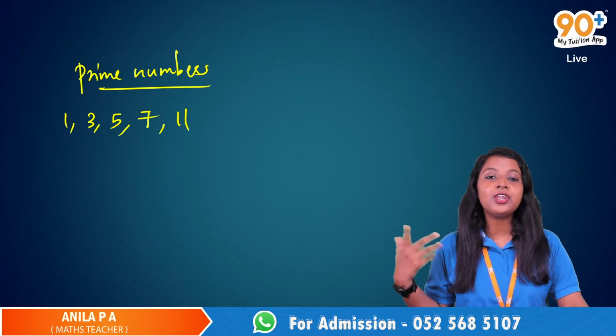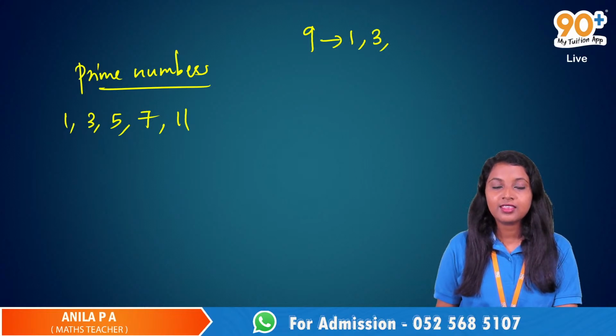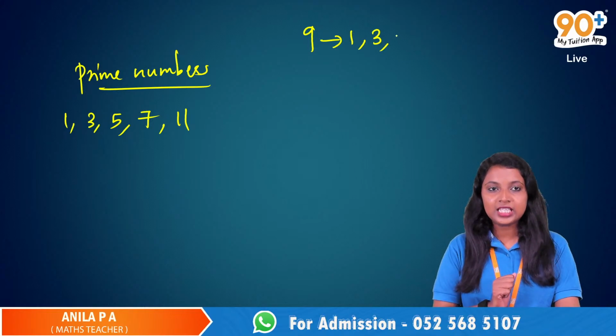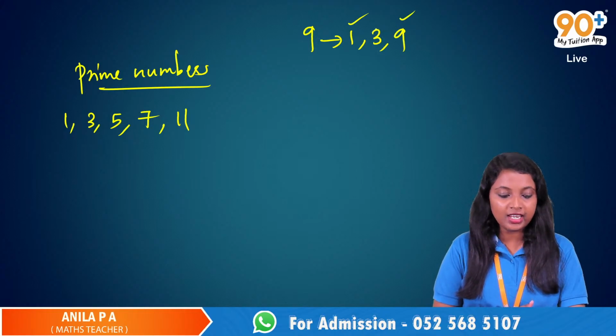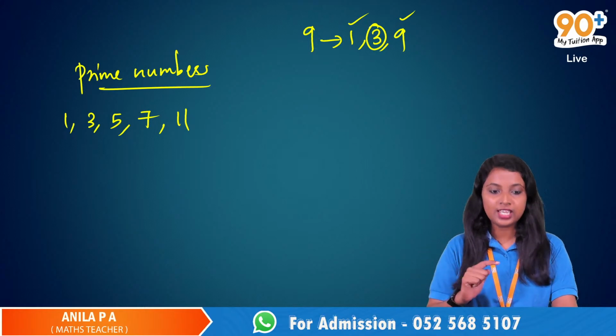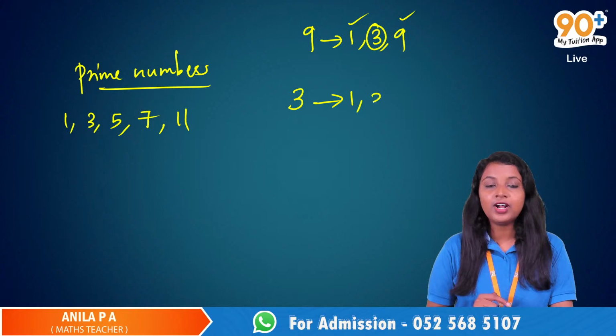Why are we not taking 9? What about the factors of 9? We can divide 9 by 3. Along with 1 and 9, it has another factor, which is 3. But when we take 3, it has only 1 and 3.